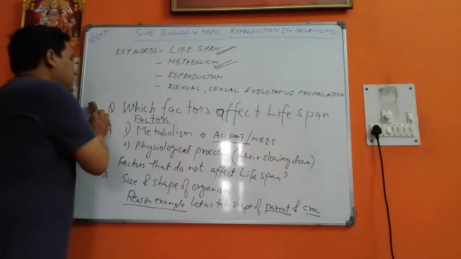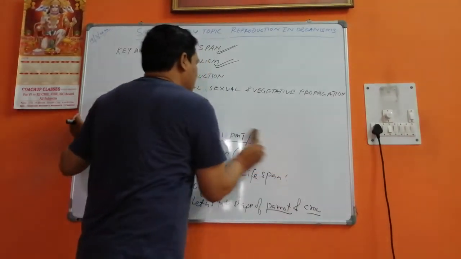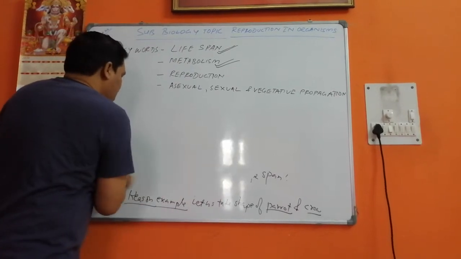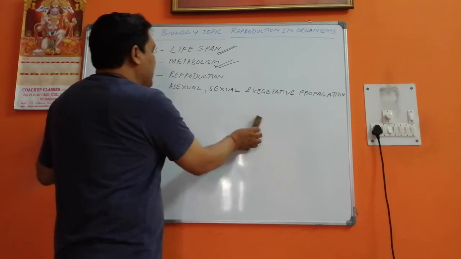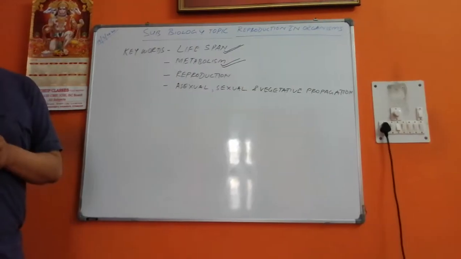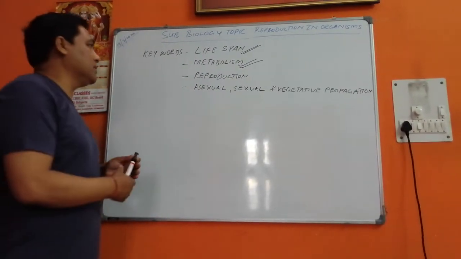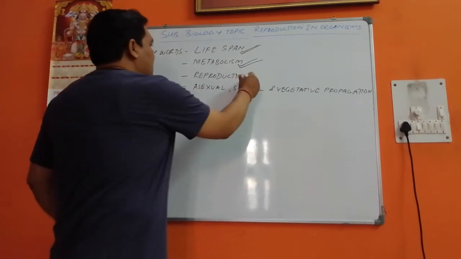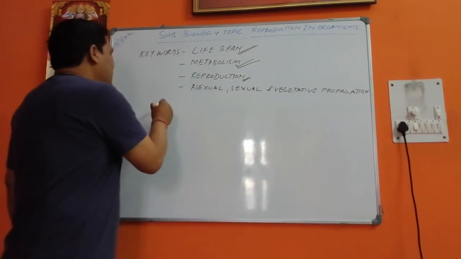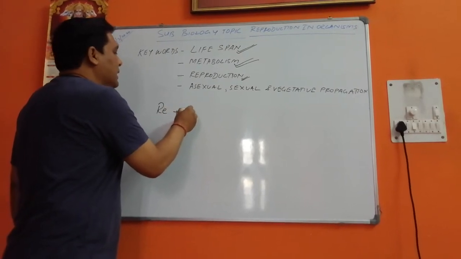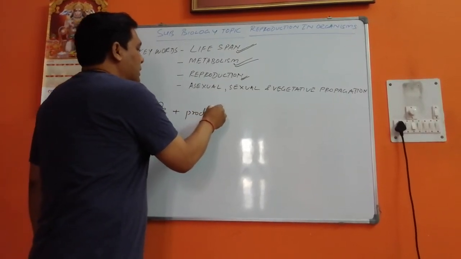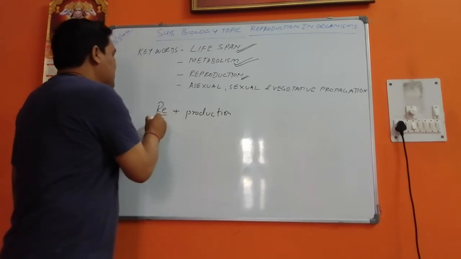Now let me come to the next thing. These questions have already been asked in AIPMT competitive examinations, as well as in the CBSE board examinations. Now children, let us come to the reproduction part. When we talk about reproduction, we have to break the word reproduction. Re means again.